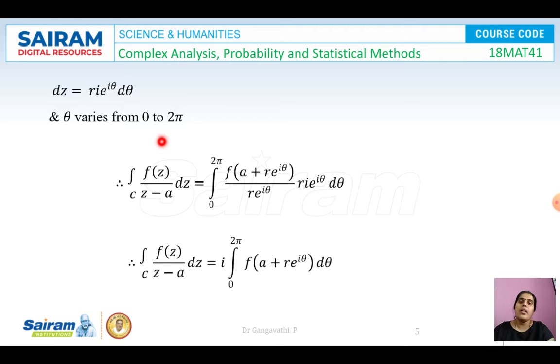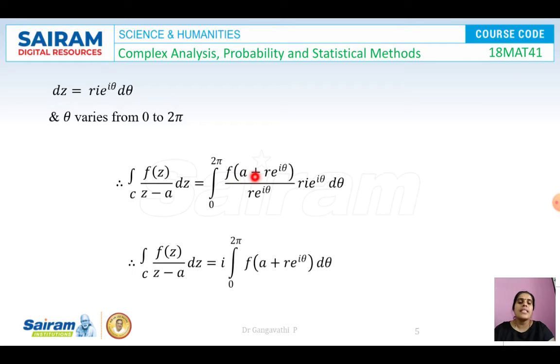For an entire circle, theta always varies from 0 to 2 pi. So now let us substitute all that in the consequence which we have stated in the earlier slide. Therefore, the integral over C of f of z by z minus a dz is equal to the integral from 0 to 2 pi. So we are converting everything in terms of theta, and theta varies from 0 to 2 pi.